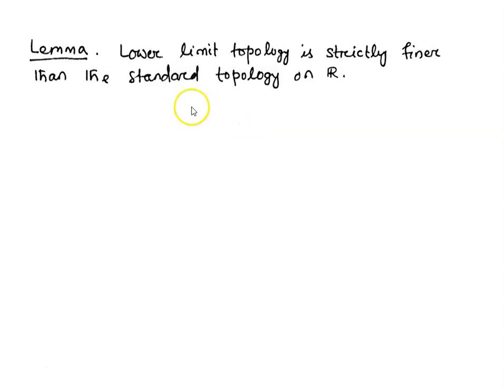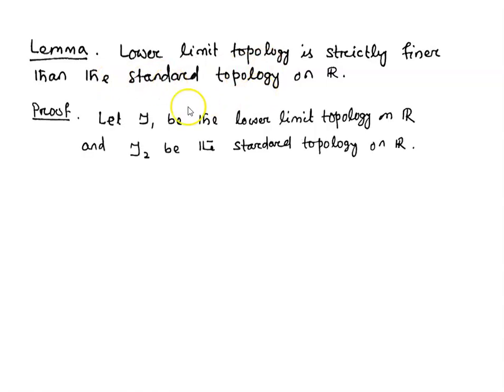So by using that lemma, we are going to prove that the lower limit topology is strictly finer than the standard topology on R. Let tau1 be the lower limit topology on R and tau2 be the standard topology on R. We are going to prove that the lower limit topology is finer than the standard topology. That means tau1 is finer than tau2.